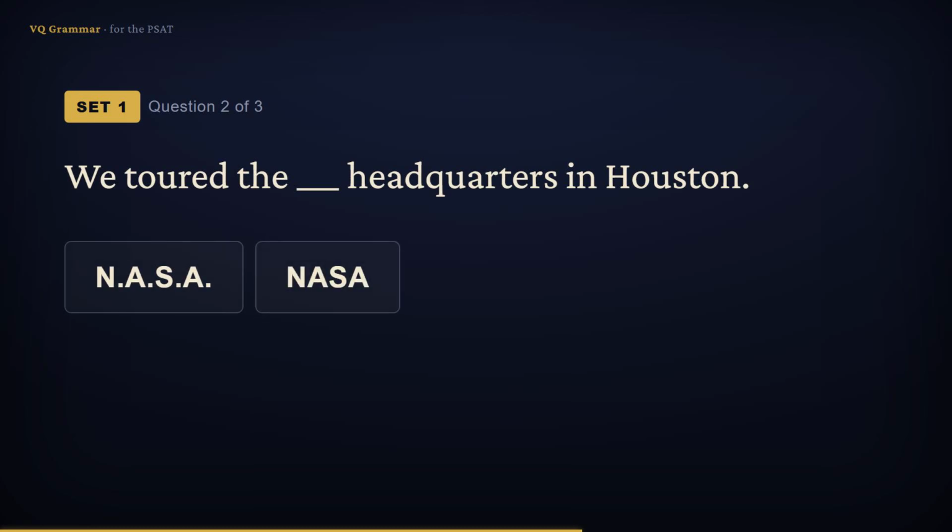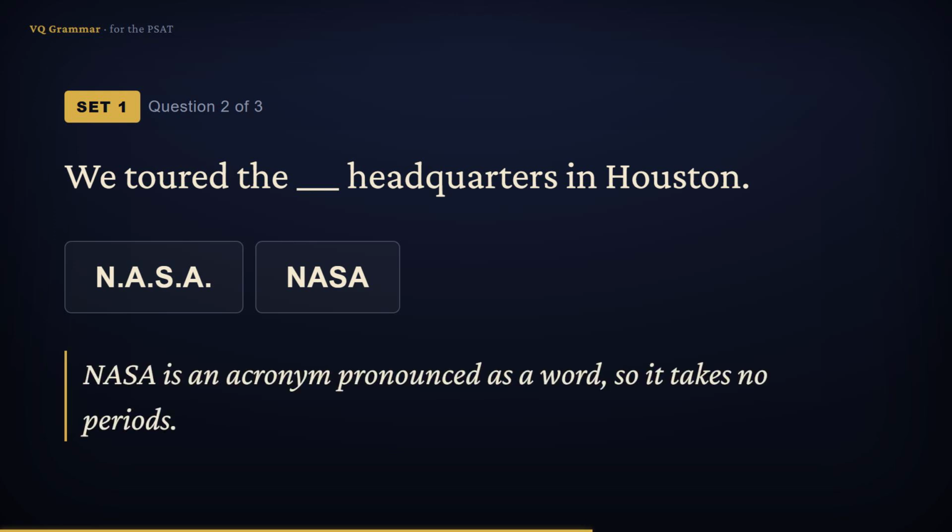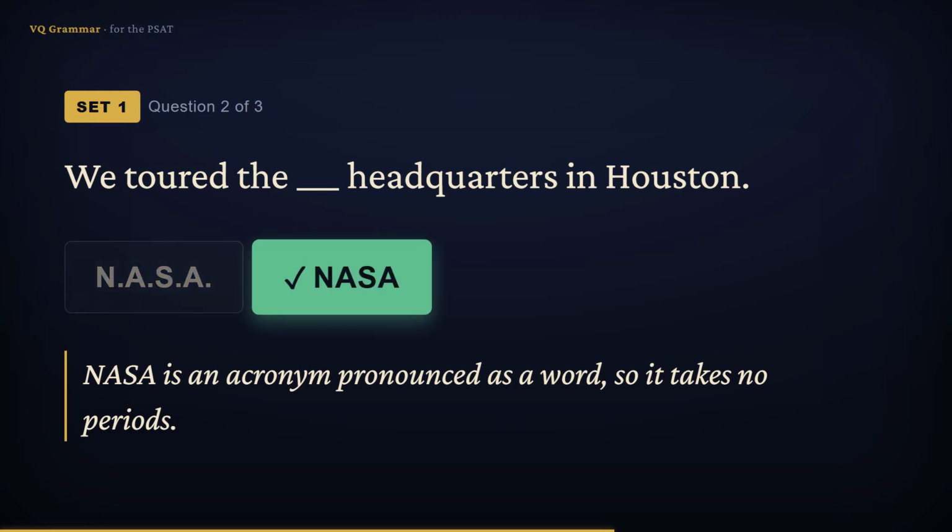We toured the blank headquarters in Houston. NASA is an acronym, pronounced as a single word. Acronyms drop their periods, so it's written as four capital letters with nothing between them. So the answer is NASA.